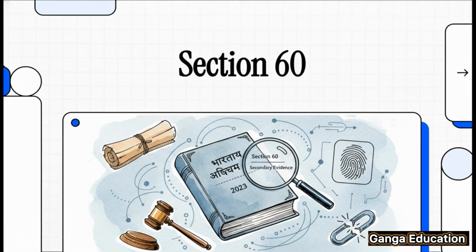आज हम डिस्कस करेंगे Section 60 of the Bharatiya Sakshya Adhiniyam 2023. Now this section is absolutely crucial because it deals with a very fundamental question. When can you use a copy instead of an original document in court? For your judiciary and APO exams, this is a topic you simply cannot afford to miss. So, let's get right into it.